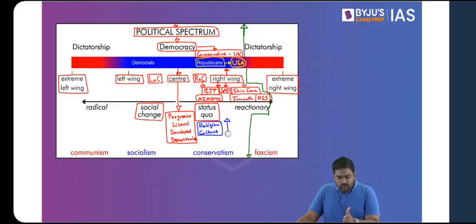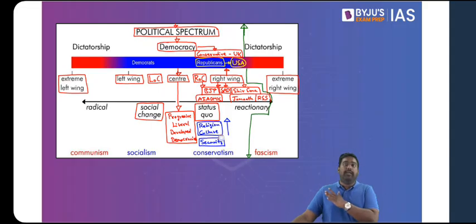Is that clear? So from the center, if you keep moving towards the right, religion, culture, and tradition becomes more and more important. So you will see that in the ideology and philosophy of these parties and organizations as well. Now, if you take, let's say, security, an issue like security.